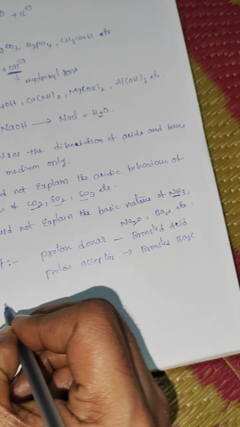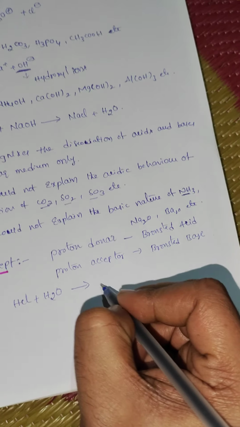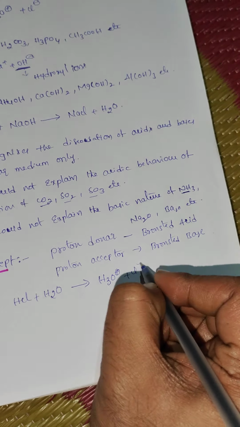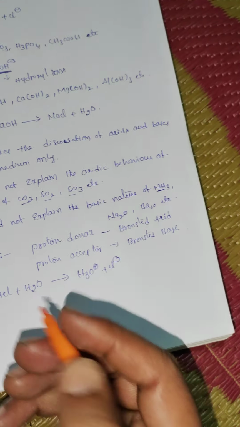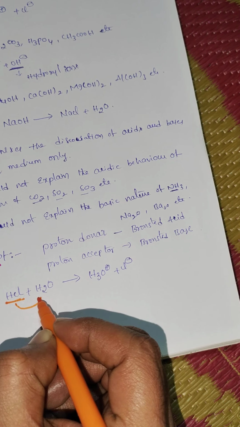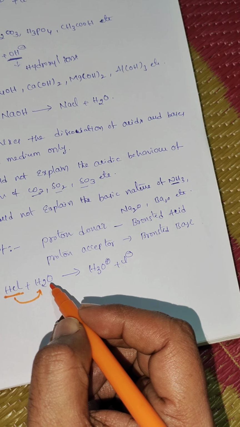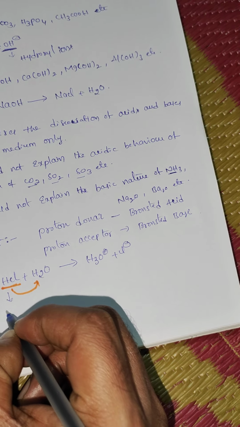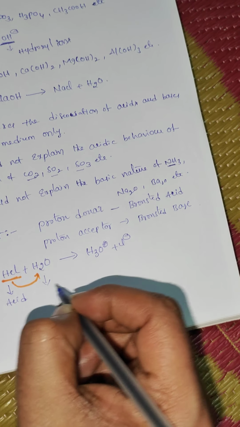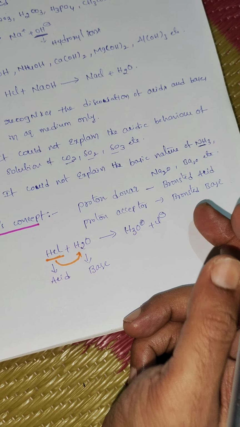Let me write one example. HCl when dissolved in water gives H3O+ and Cl-.